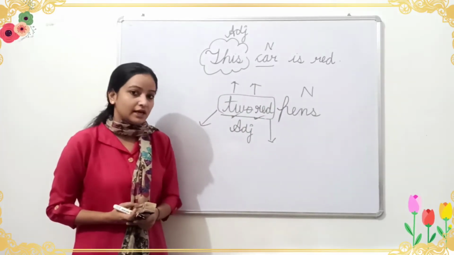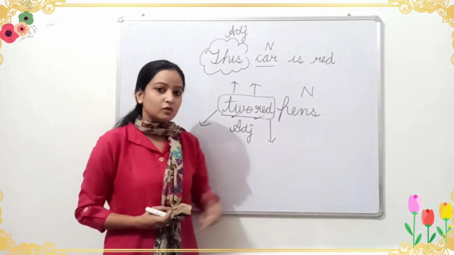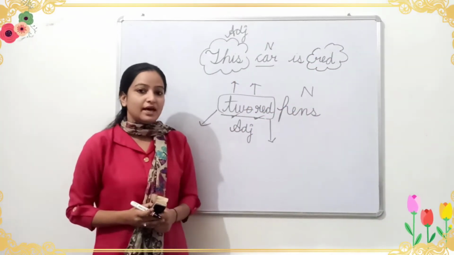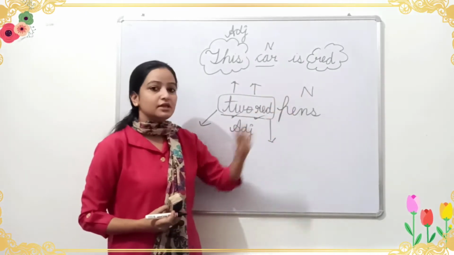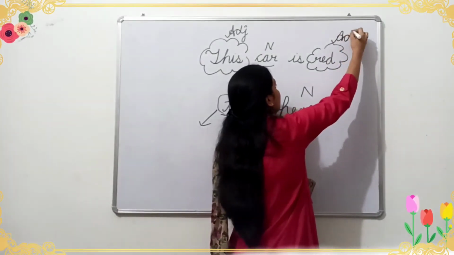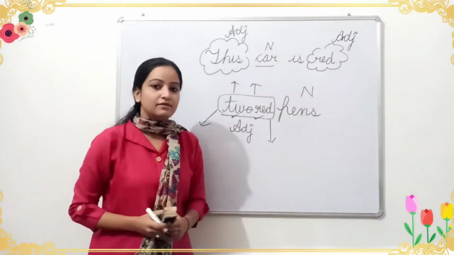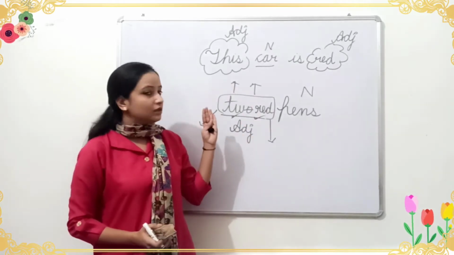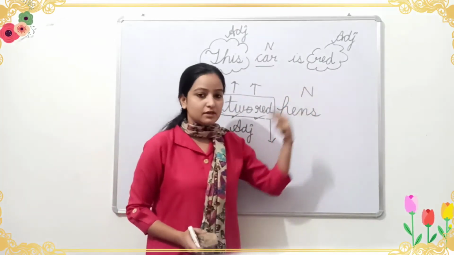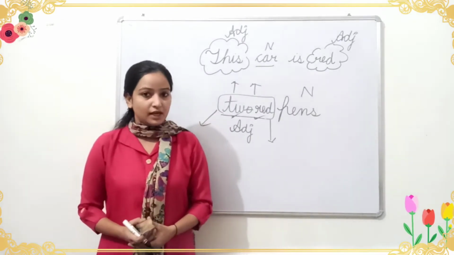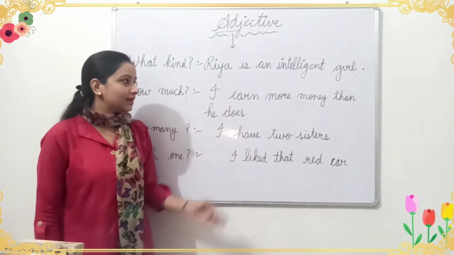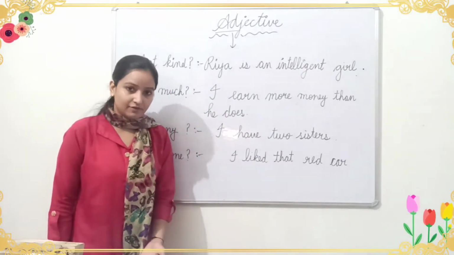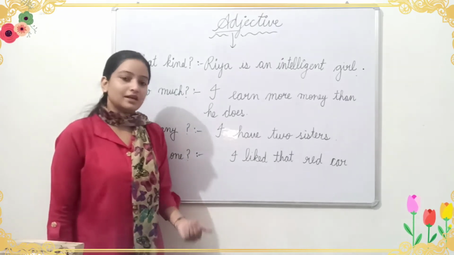Here one more adjective is given after the noun, that is red. So red is also an adjective which is coming after the noun. So what we have understood is that usually the adjectives come before the noun, but they may come after the noun also. I have written here 4 sentences, and with the help of these sentences we will learn how to identify the adjectives in the sentences.